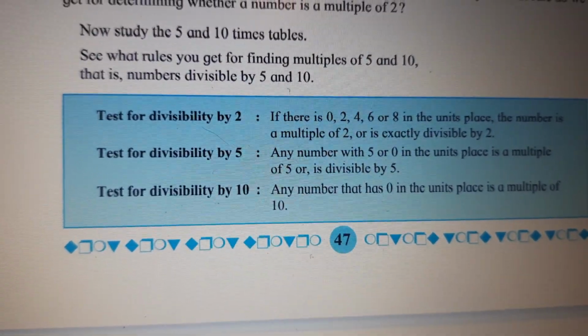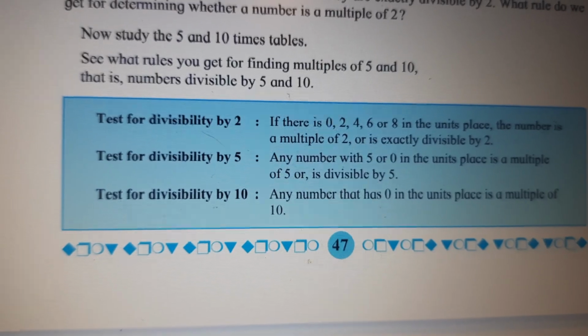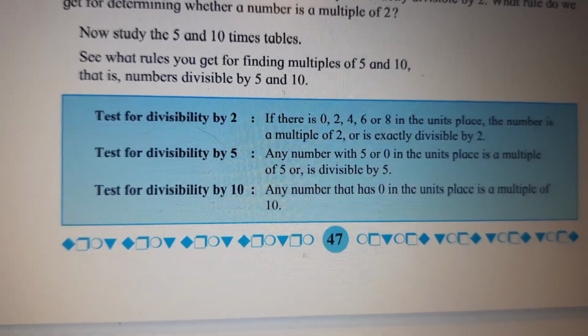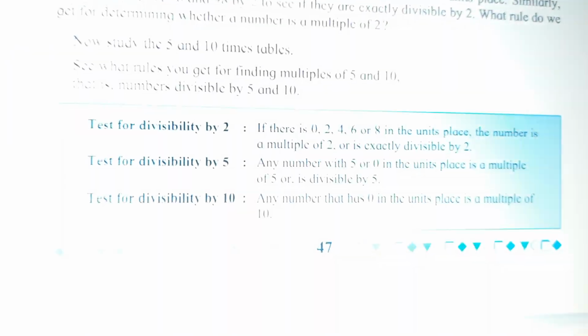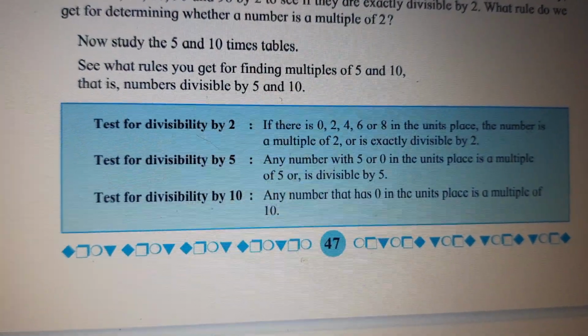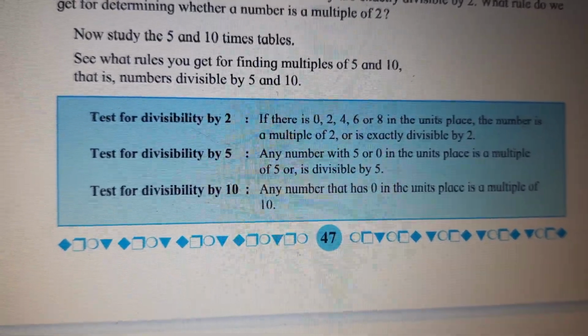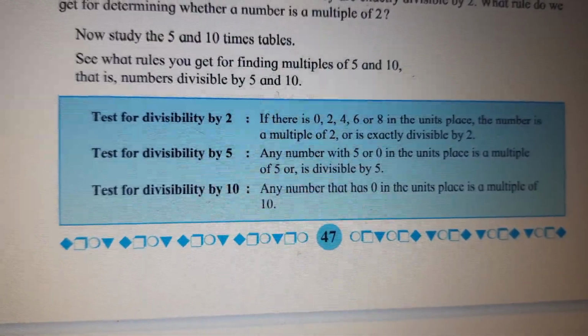You have to just see in units place, however big the number. 9006. So units place is 6. That means the whole number is divisible by 2. And that whole number is a multiple of 2. Remember that. Okay. Now next we go for test for divisibility by 5.